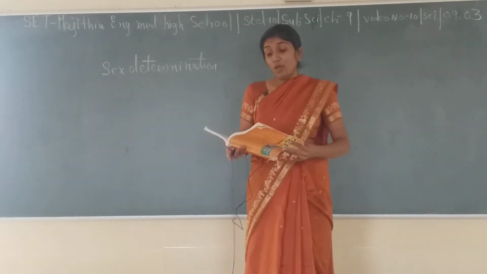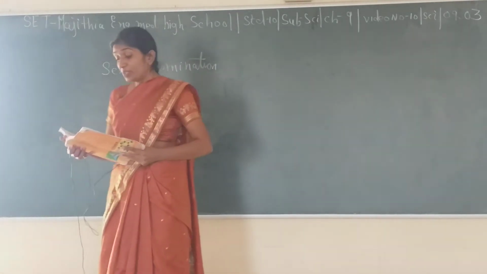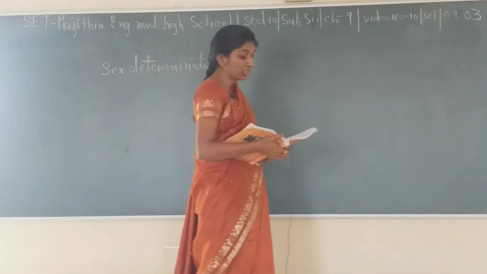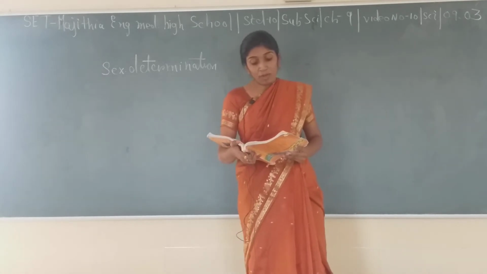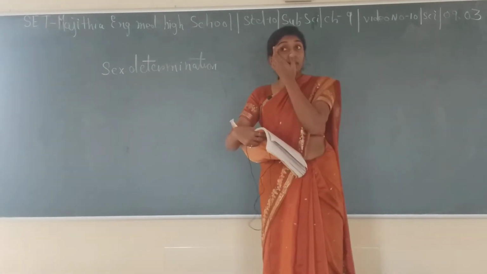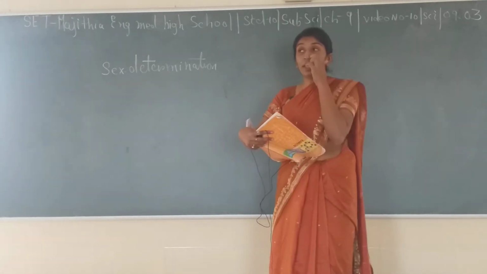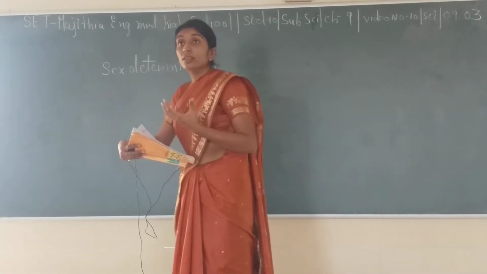We have discussed the idea that the two sexes participating in sexual reproduction must be somewhat different from each other for a number of reasons. We are born and brought up in different ways. That is why there is a certain variation in each and every individual.